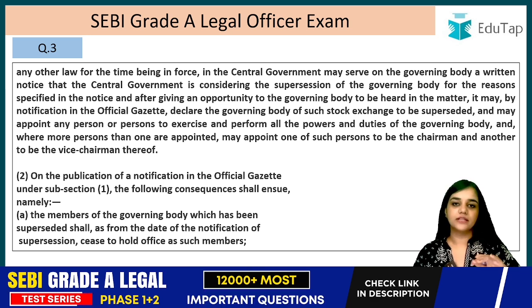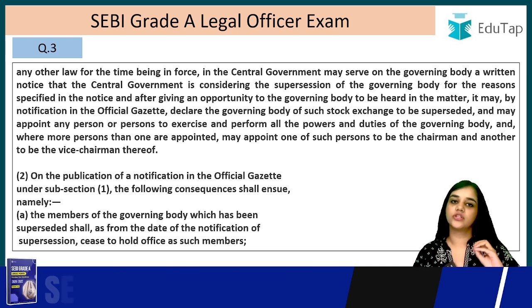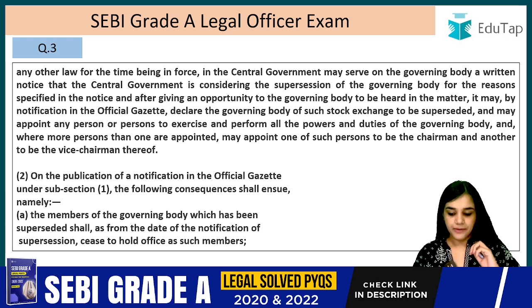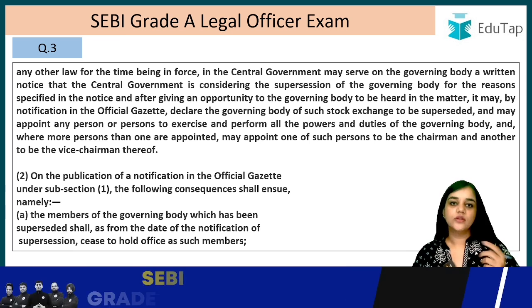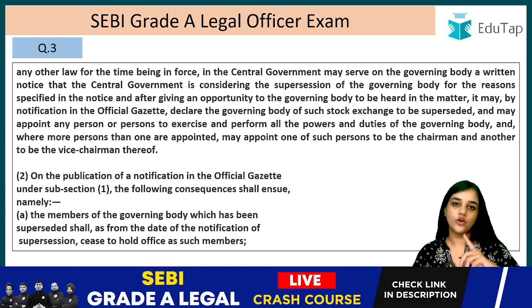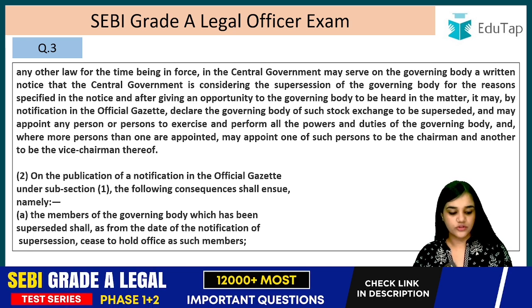If the central government still feels, even after giving them the opportunity of being heard, that it has to be superseded, then it will do so by a notification in the official gazette, and may appoint any person or persons to exercise and perform all the powers and duties of the governing body, right? So they will appoint a person or persons that will now carry out the operations and the duties of that governing body, right? And where more persons than one are appointed, it may appoint one of such persons to be chairman and another to be vice chairman thereof.